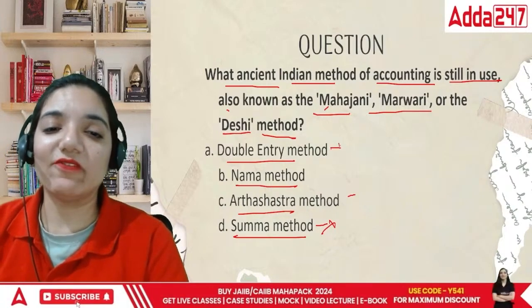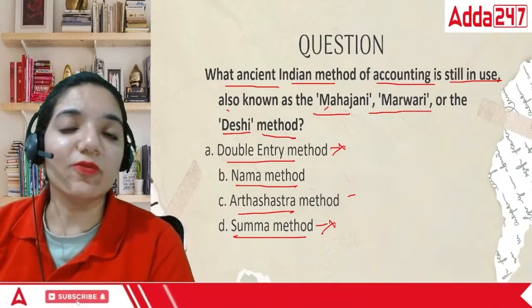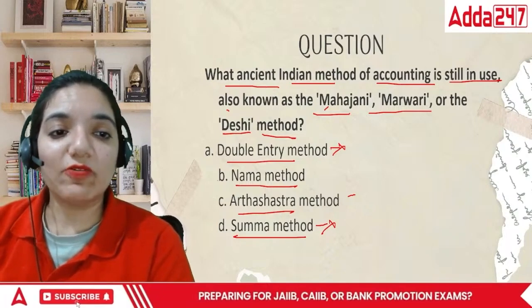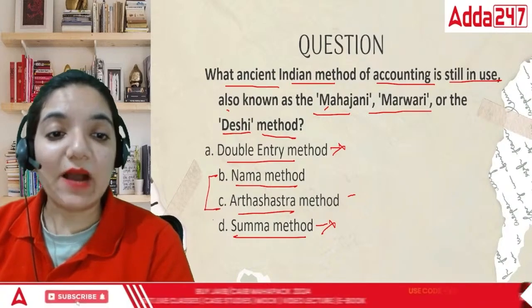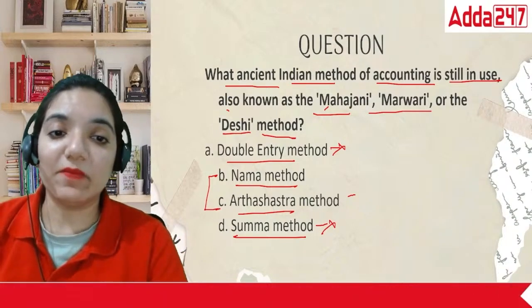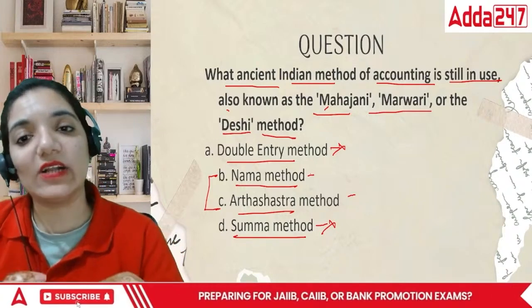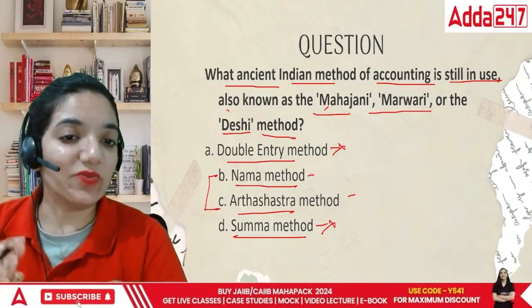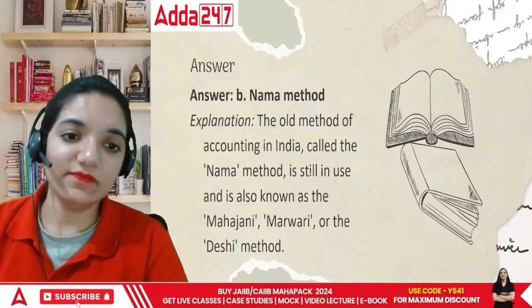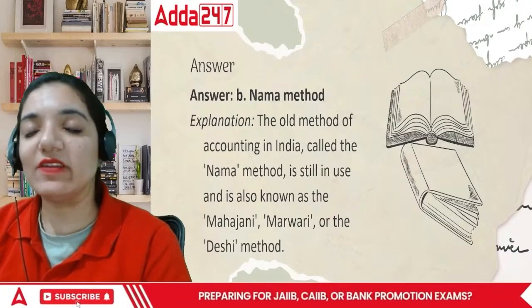Double entry method is definitely not the name because why? Double entry is something which is given by Luca Peccioli. So that means these are all out. We are left with B and C, everyone: Nama or Arthashastra. In this case, the correct answer is Nama method. This is the method which is still followed, and the names are Mahajani, Marwari, Deshi, as well as Nama. These are the various names of the method which is still prevalent in India.